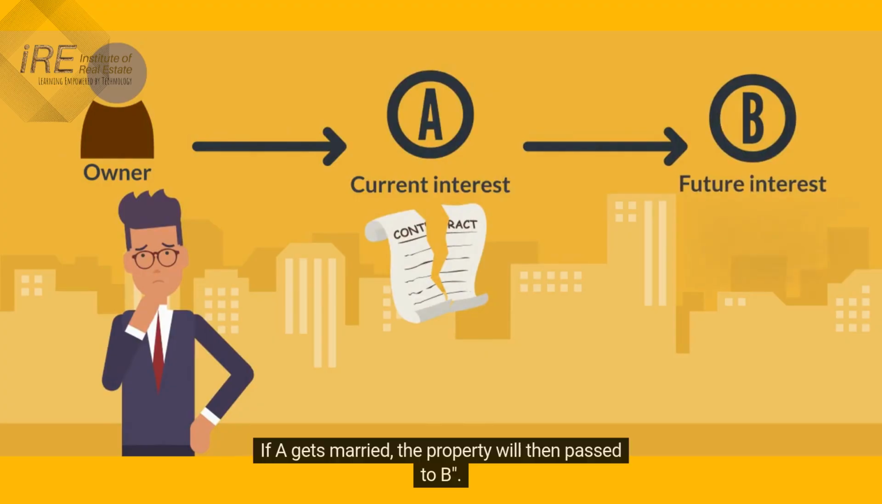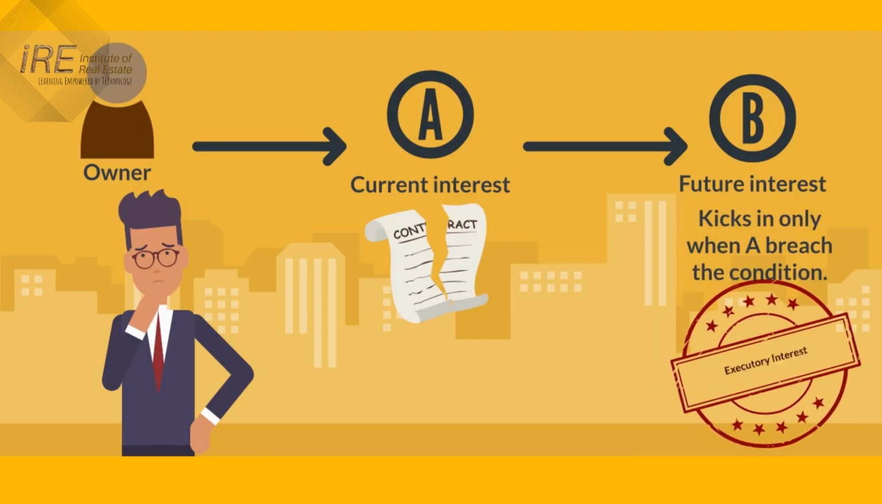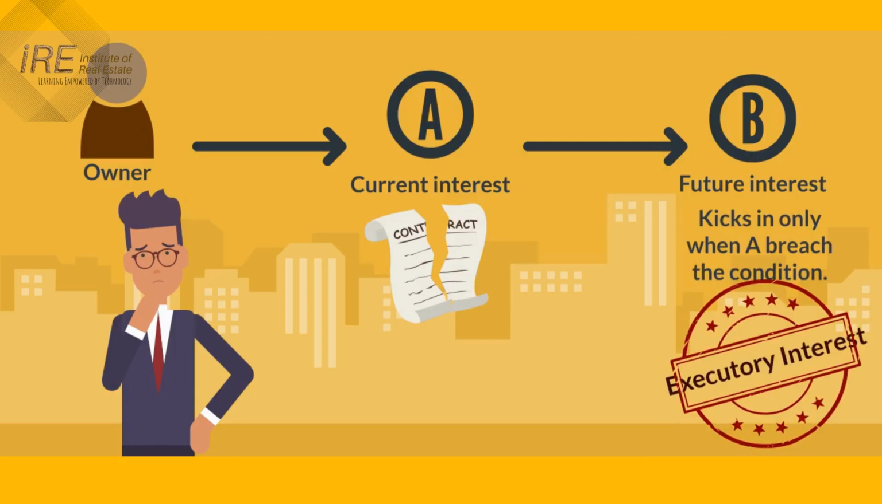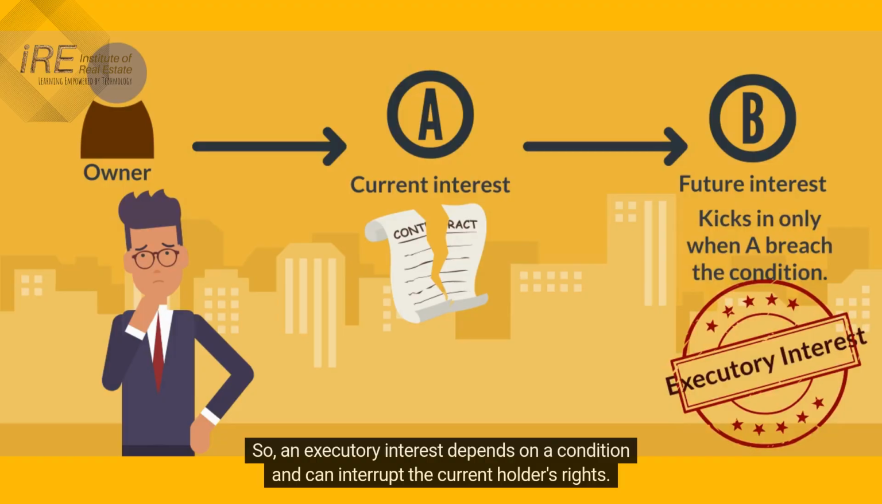If A gets married, the property will then pass to B. We say B has an executory interest which will only kick in if A marries. So an executory interest depends on a condition and can interrupt the current holder's rights.